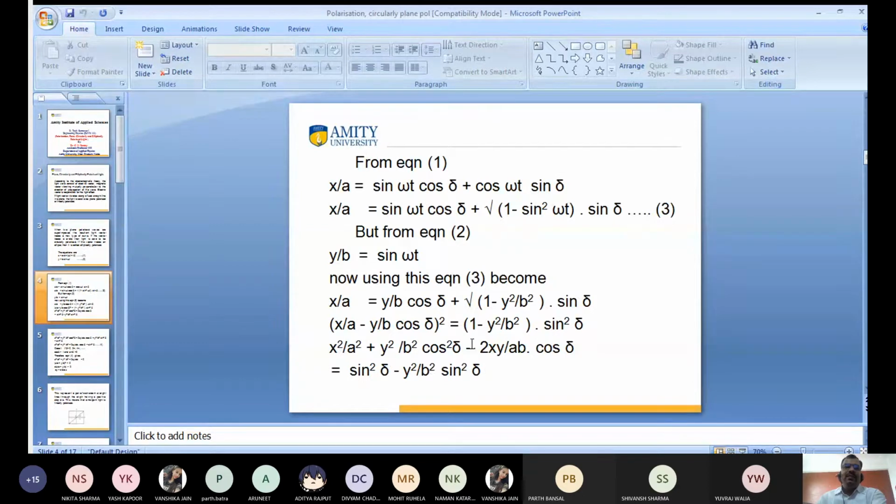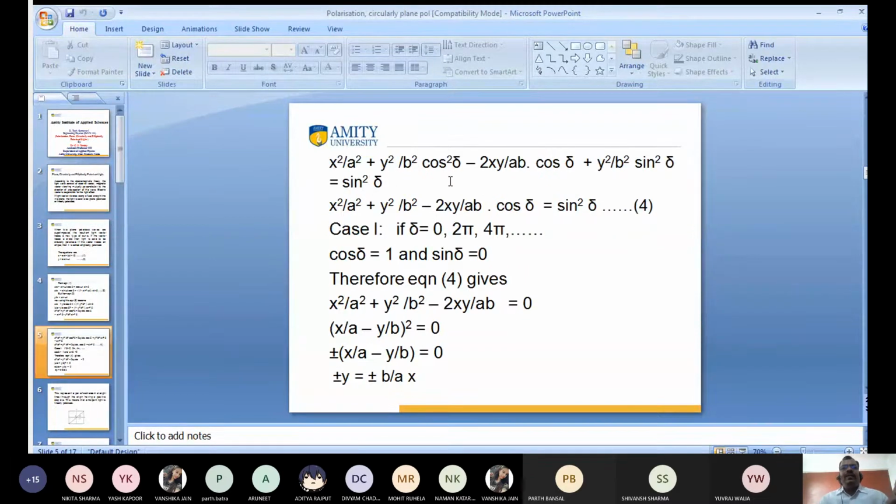So when I transfer these values, we have x²/a² + y²/b² cos²δ − (2xy/ab) cos δ. I transferred this value from the right-hand side to the left-hand side. On the right-hand side it was negative, so it becomes positive. Now I have taken y²/b² as common, and x²/a² stays. What is this? This is y² + b². Since cos²δ + sin²δ is 1, x²/a² + y²/b² − (2xy/ab) cos δ is equal to sin²δ. This is the final result.